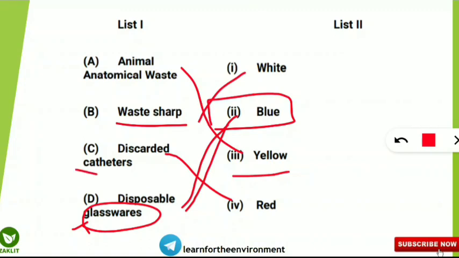A cat cannot bite also, but for remembering, you should remember a cat will bite and you will have red blood coming from your hand. So that will match with the red color bin. In this way you can make your own tricks so that you can remember these things, because smart learning is more important than hard work. Hard work is equally important, but smart work will give you more value in less time. So I hope you are able to understand these things. Let's move on to the next question.